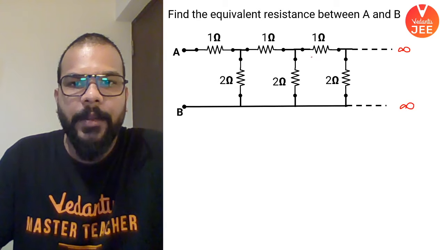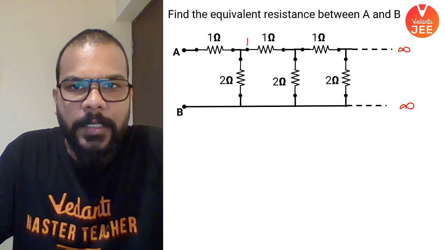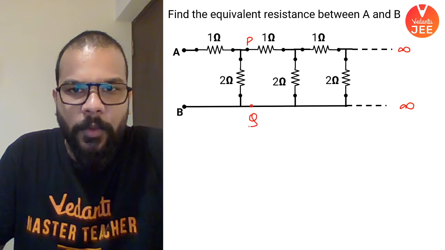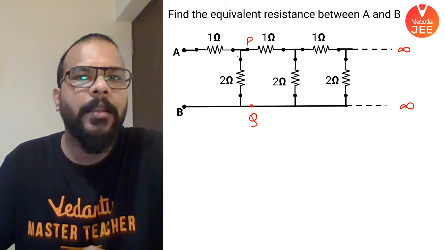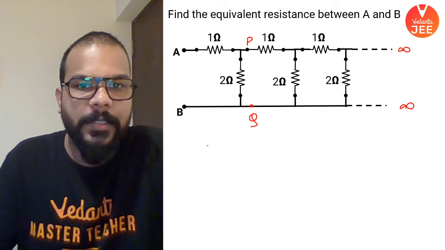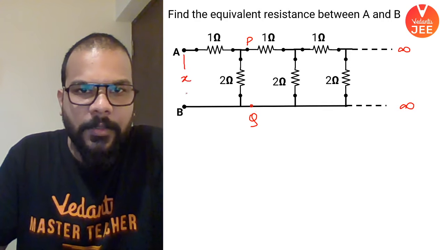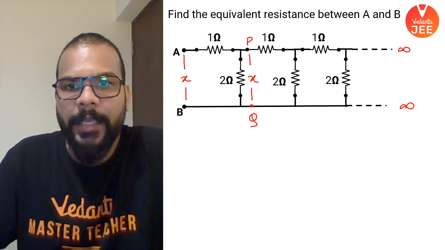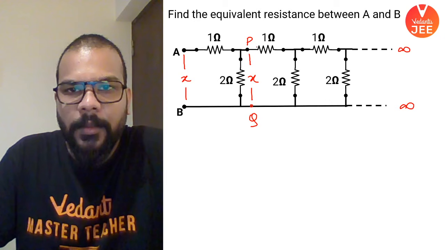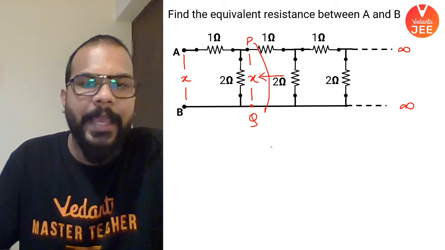So whenever we are trying to find out the equivalent resistance for a ladder, say if you consider a point P here and Q here, if you remove the part before P and Q, the circuit still gives you the same value of resistance. So if I say that between A and B the resistance is going to be X, then between P and Q also the resistance is going to be X. So everything after this is basically X resistance.